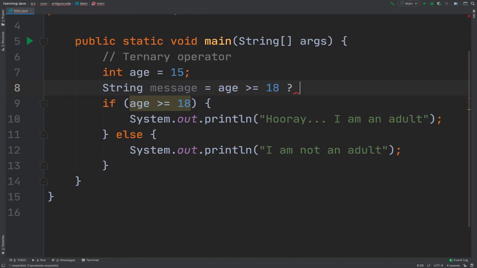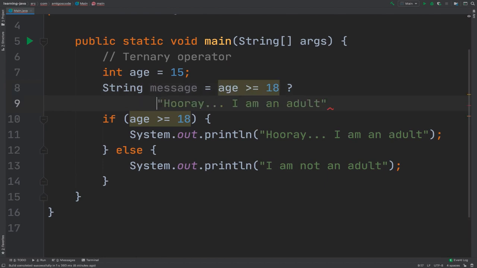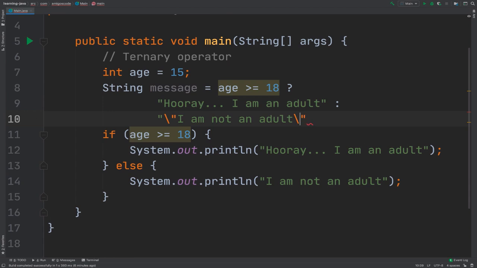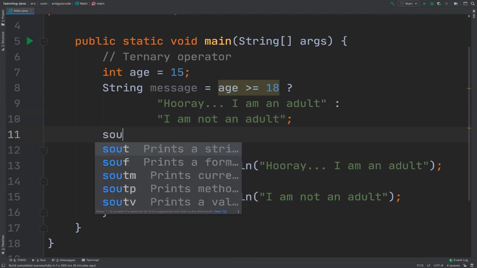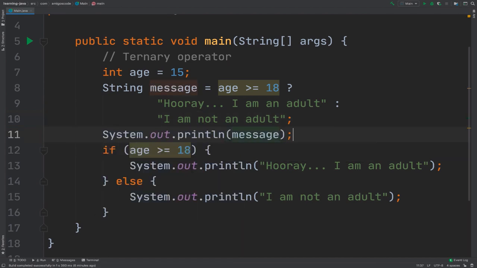If this is the case, the value of message will be hooray, I'm an adult. And if I put this on a new line so you can see it properly, and then else, this is when you put the colon right here, and then this other message, just like that. And there we go. Now I can say console.log and then message.